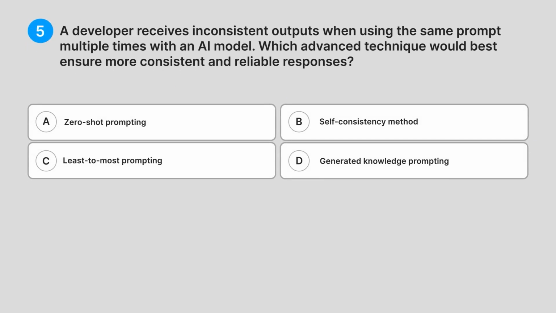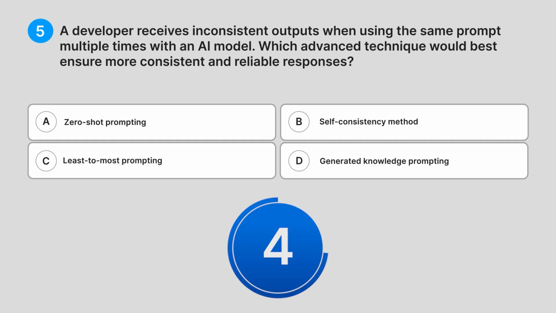5. A developer receives inconsistent outputs when using the same prompt multiple times with an AI model. Which advanced technique would best ensure more consistent and reliable responses? A. Zero-shot prompting. B. Self-consistency method. C. Least to most prompting. D. Generated knowledge prompting. Can you guess the answer?